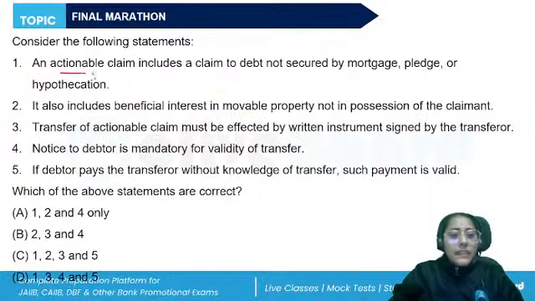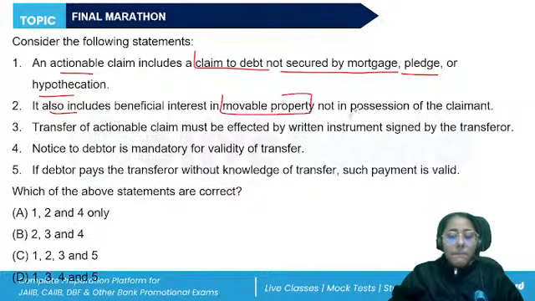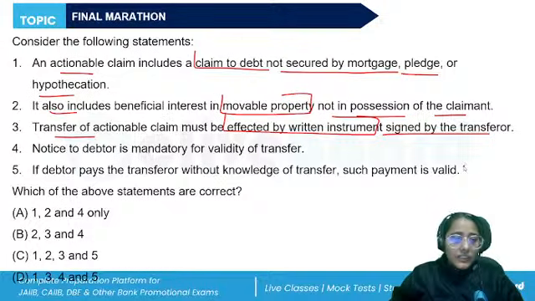An actionable claim includes a claim to debt not secured by mortgage, pledge, or hypothecation. It also includes beneficial interest in movable property not in possession of the claimant. Transfer of actionable claim must be effected by written instrument signed by the transferor.